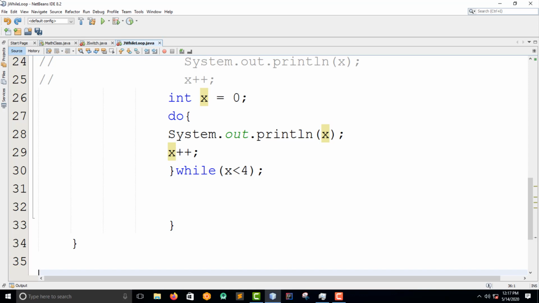I feel so bad. I need that question, guys, so that you can continue. So that's about the do while loop. And for example, if I check this, you know the result, right? So that is it about the Java while loop.